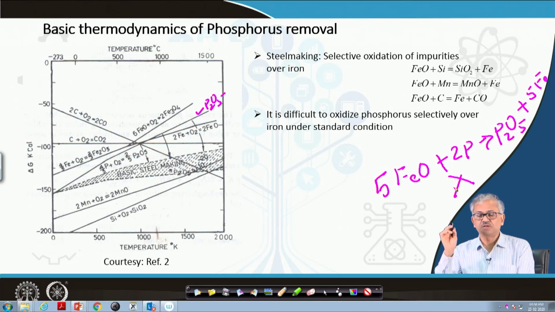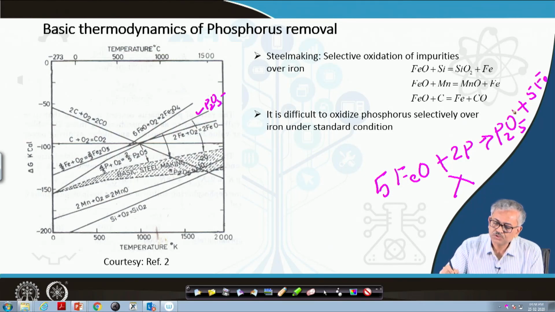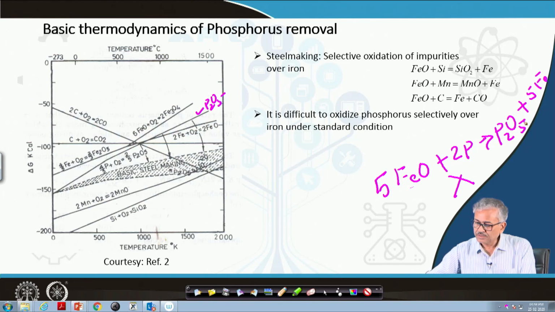This will not happen because P2O5 is much more stable, that is, what is this? Yeah, Fe is more stable, right? Sorry, FeO is more stable than P2O5. P2O5 is less stable, right? Since it is upper in the Ellingham diagram, P2O5 is less stable. Since P2O5 is less stable compared to FeO, this reaction is not possible, right?